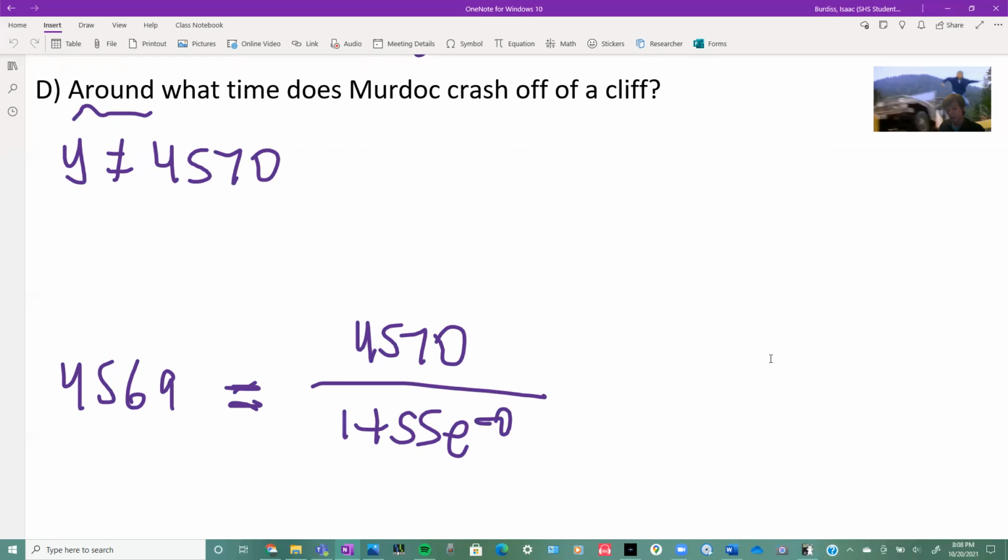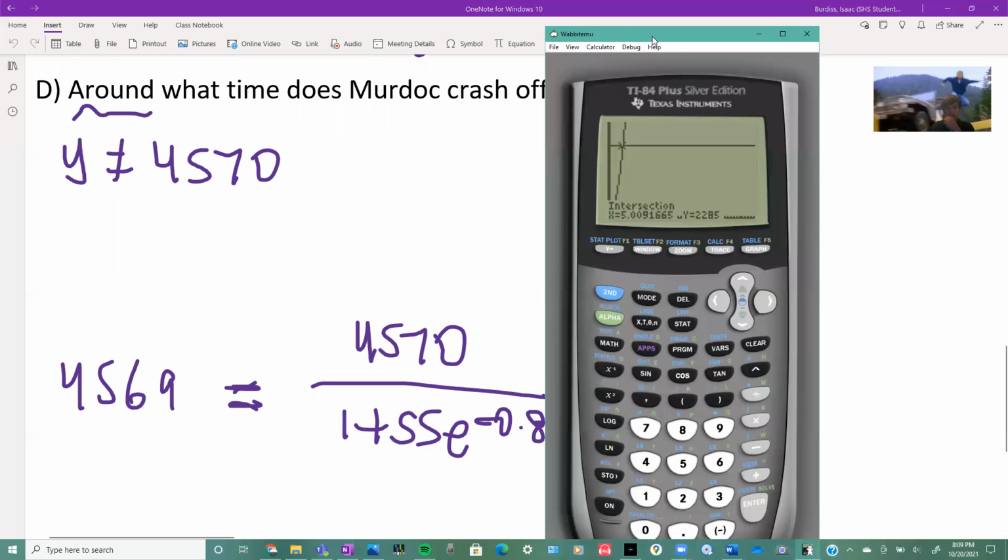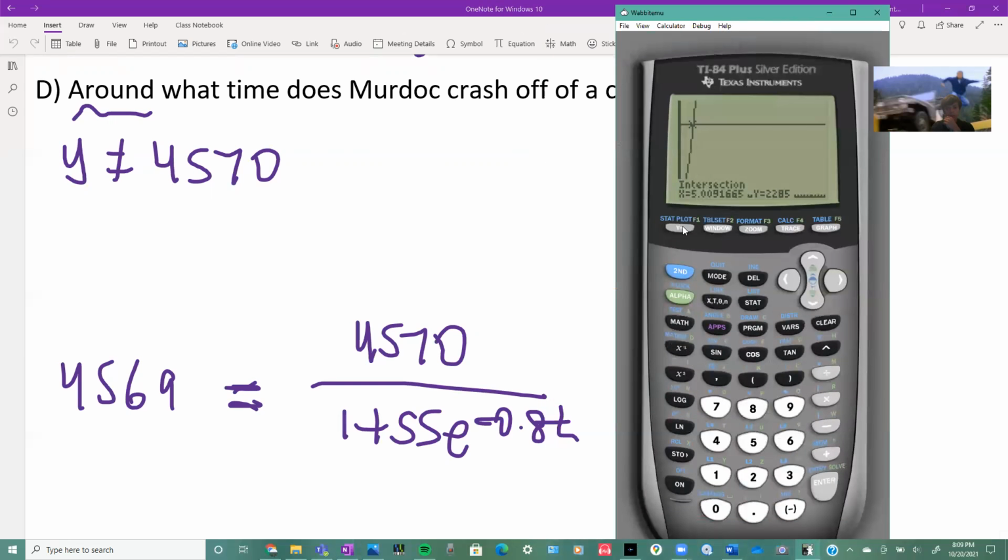Same thing as last time. Now we go back to the calculator. Now change the 2285 to 4569. Put in the Y3.